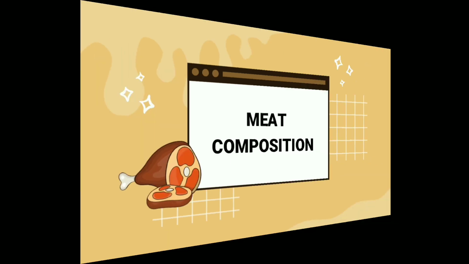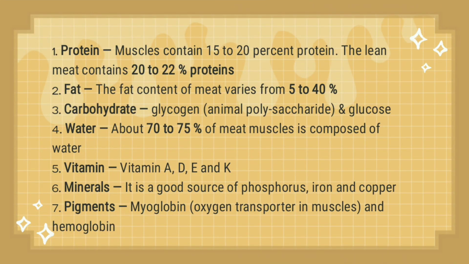Meat composition. Meat is composed of protein, fat, carbohydrate, water, vitamins, minerals, and pigments. Protein. Meat is an excellent source of protein. It is a nutritional source for humans. The average value of meat protein is about 22%, but it could range from a high protein value of 34.5% in chicken breast to as low as 12.3% protein in duck meat.